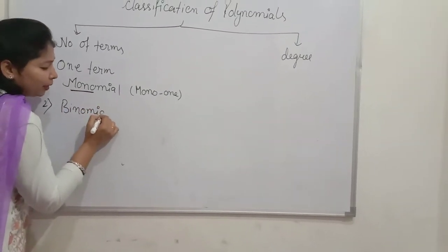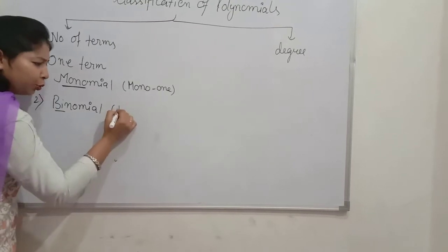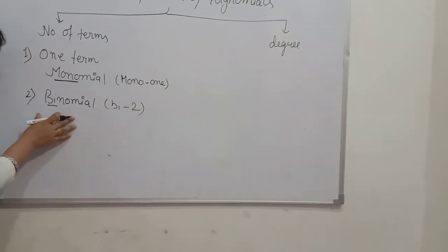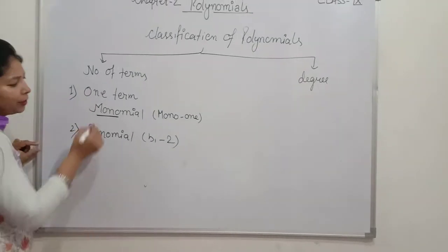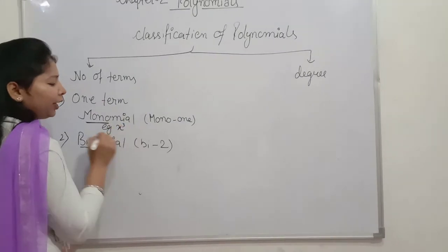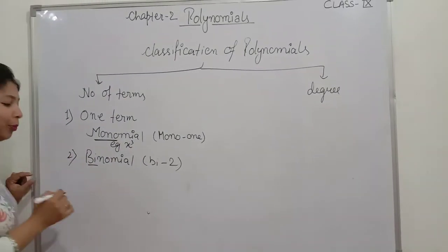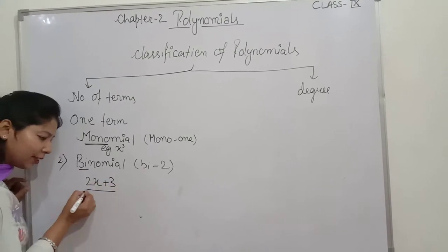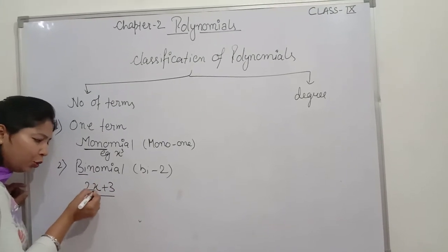What is binomial? Bi means two. So it is an expression containing two terms. Let me give an example here as well. For example, I write x to the power 3. So this is the monomial. I write here 2x plus 3. It is having two terms, 2x and 3.